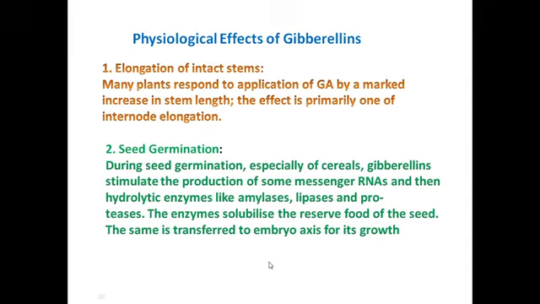Fine. So next we come to the physiological effects of gibberellins. As I have already told you, they elongate the stems, as you saw in those rice seedlings. Elongation of intact stems: they help a stem to elongate. Many plants respond to application of GA by a marked increase in stem length. Certain plants are dwarf, and if gibberellins are applied to them, they show a marked increase in stem length.